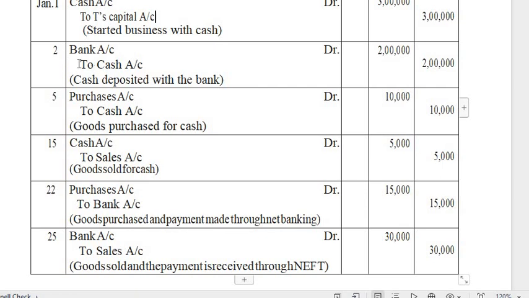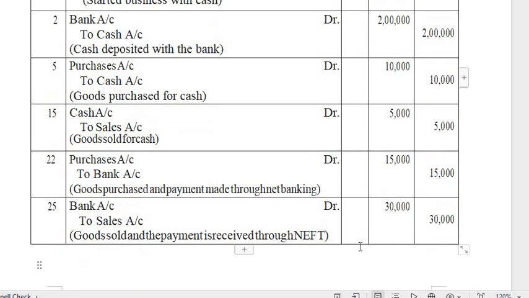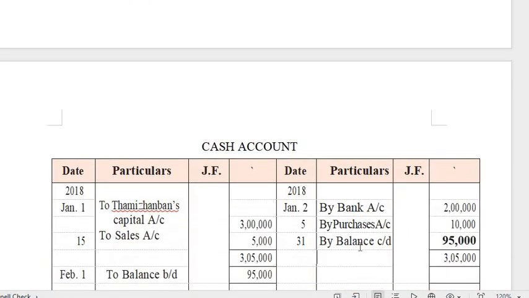January 2nd also, the transaction involved cash. Then January 5th also, the transaction involved cash. January 15th also, the transaction involved cash. So 4 transactions involved cash. These 4 cash transactions we have to group into an account called the cash account. See here, I prepared the cash account. The first account is the cash account.